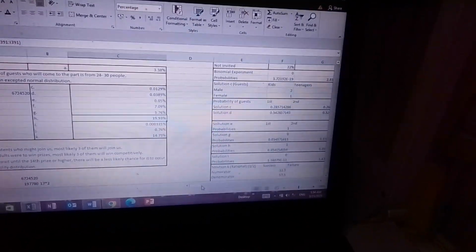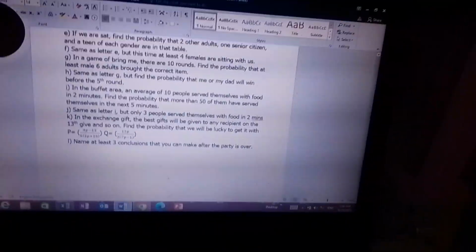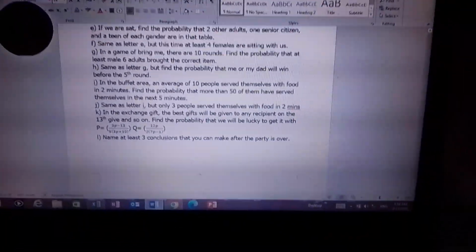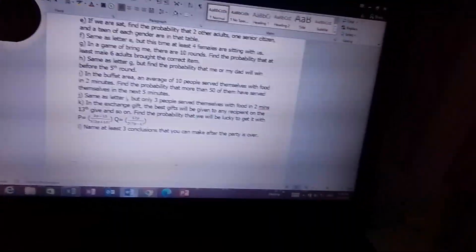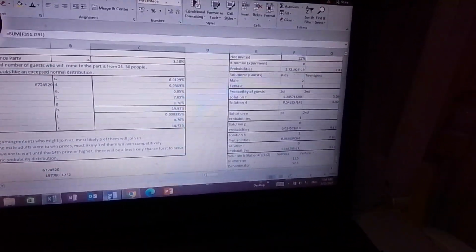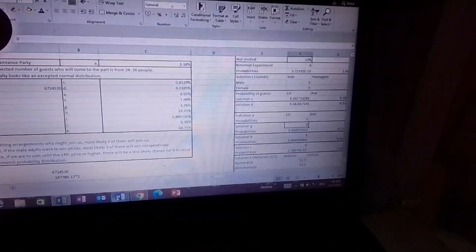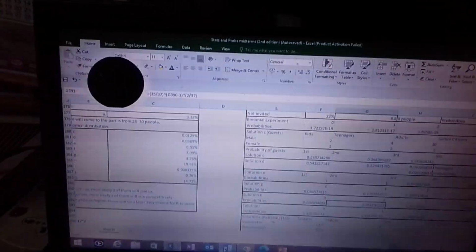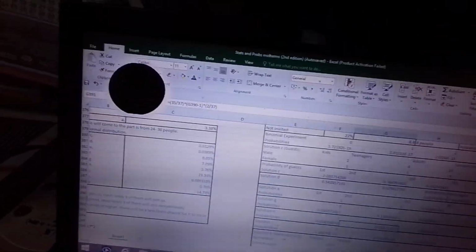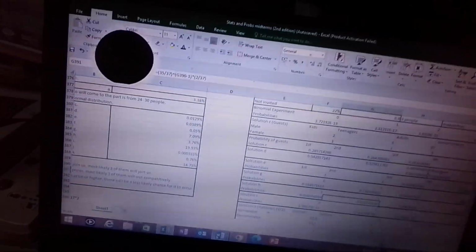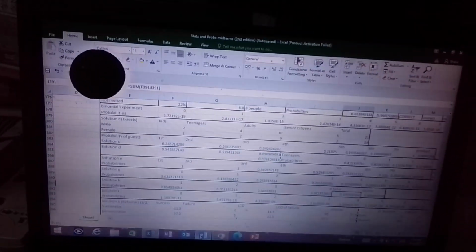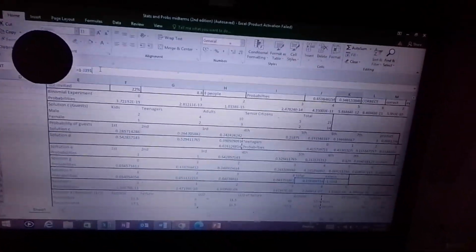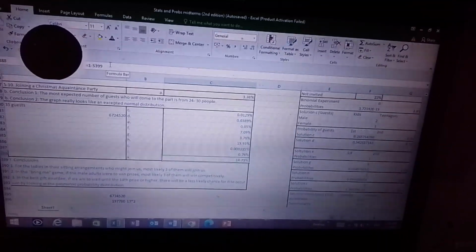Yan, di ba? Next, letter H. Sabi ko dito, same as letter G, but find the probability that me or my dad will win before the 5th round. And that is a geometric probability distribution table. So therefore, for the first try, this time there are 37 guests. So therefore, the others will win first, and then yun nga, we will. And this one, they did it once, and then we get it on the second try. Then on the third, and then the fourth, and on the fifth. Then excess. So therefore, 1 minus this one, and we get 0.80%.